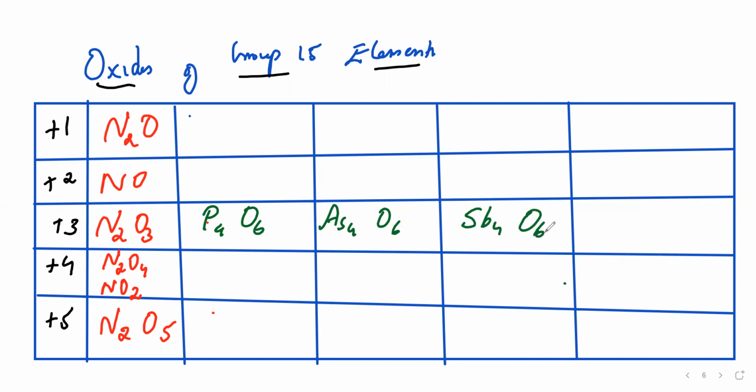So bismuth only has what? +3. It doesn't have +4 or +5. Anyway, we'll come to that again. Bi2O3. So +3 in the sense everything will end up with what? Trioxide. I'll write down here, bismuth trioxide.